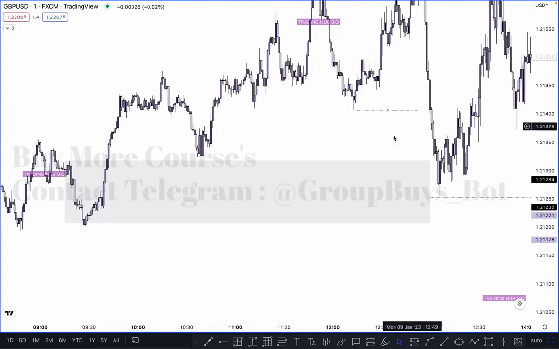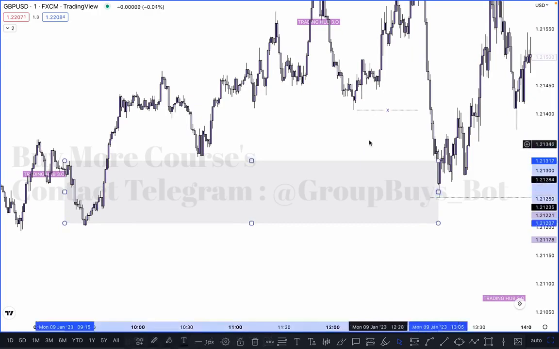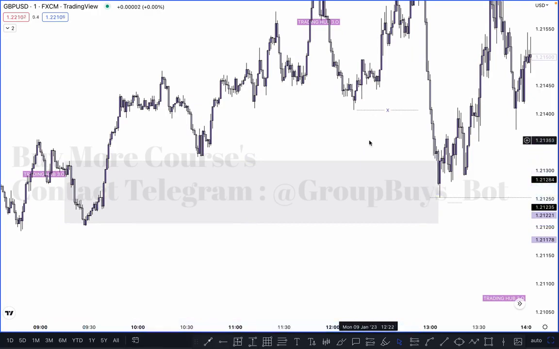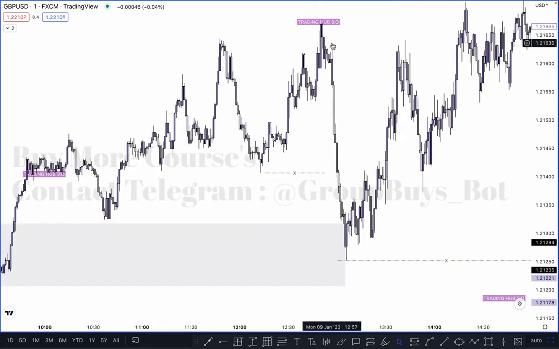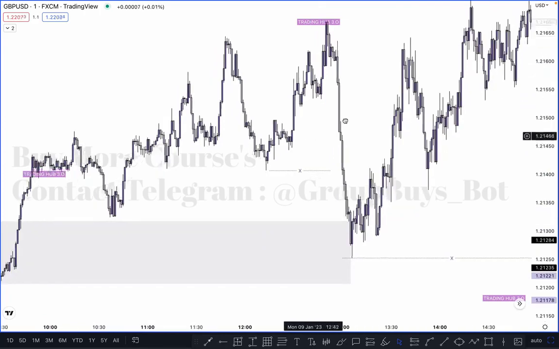Break this inducement, and you have to wait for a change of character, but the market has not created a structure. The market tapped on your order block. So in this case, you have to wait for two POIs. First one, change of character is here. If the market breaks this high, then you can buy as the first entry, and the second possible entry is here.